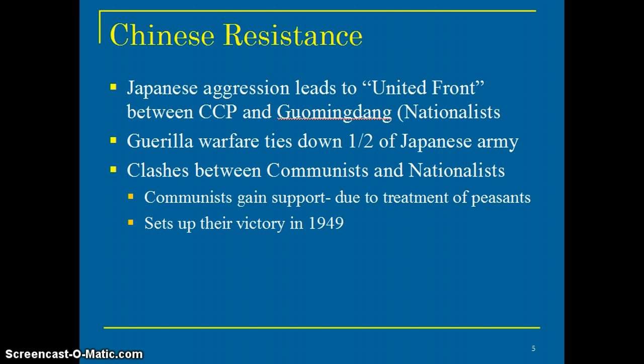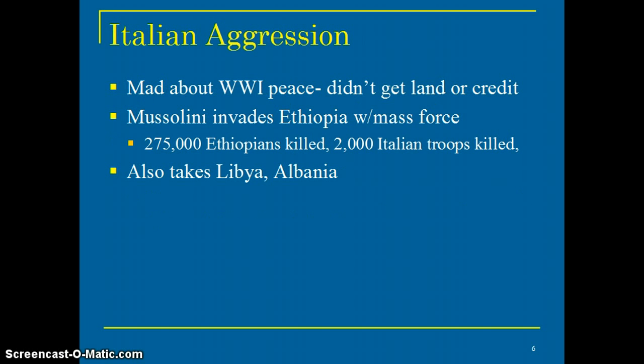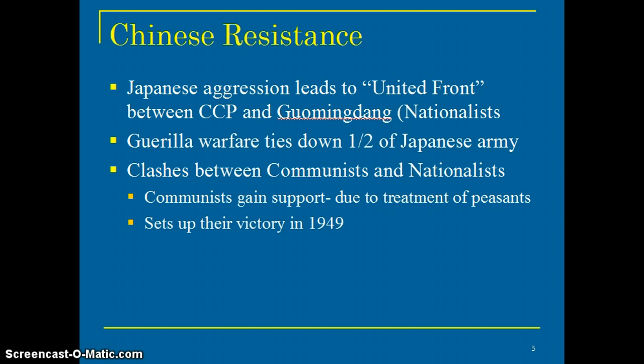Well, now they're together again to try to deal with the Japanese, because now it's a full-scale invasion of China by the Japanese. For the most part, they're ineffective, mainly because they're poorly organized, and the two sides don't trust each other. Although they're trying to work together, they don't completely trust each other, and so that causes problems. The guerrilla warfare that they do carry out helps to tie down the Japanese army. And this is a huge, huge monumental thing, because about half of the Japanese army was kept in China, so they couldn't be other places to defend and protect their empire, which made it easier for other groups, in particular the U.S., to go into places.